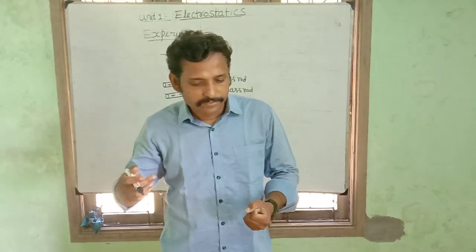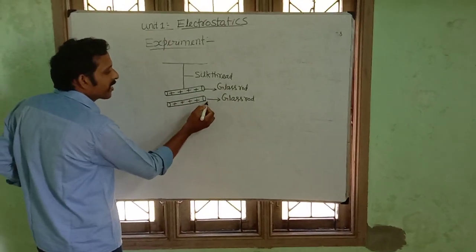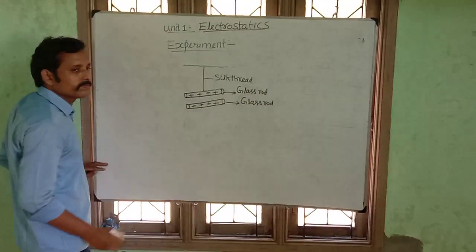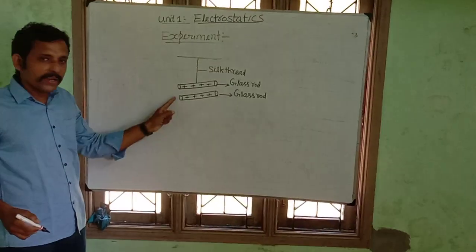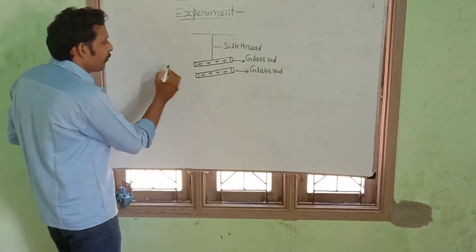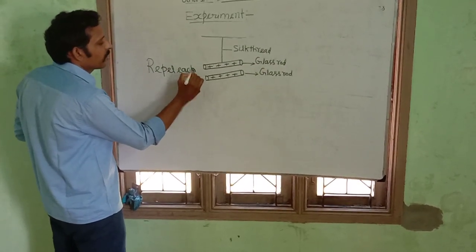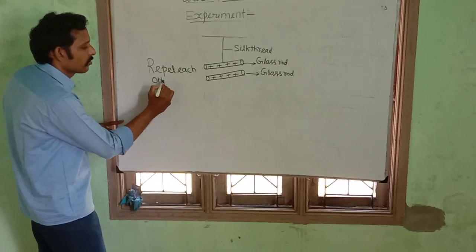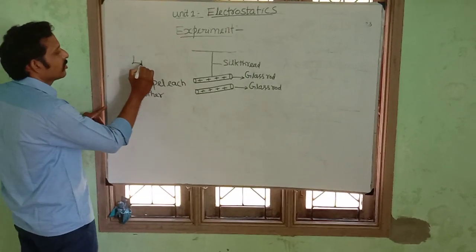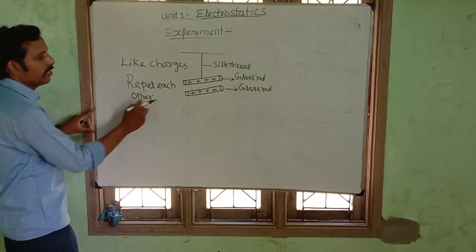Now you bring another glass rod and place it nearer to this rod. Both these glass rods are positively charged. Now, what will happen here? The rods start to repel each other. So shall we conclude? These are like charges. Like charges repel each other.